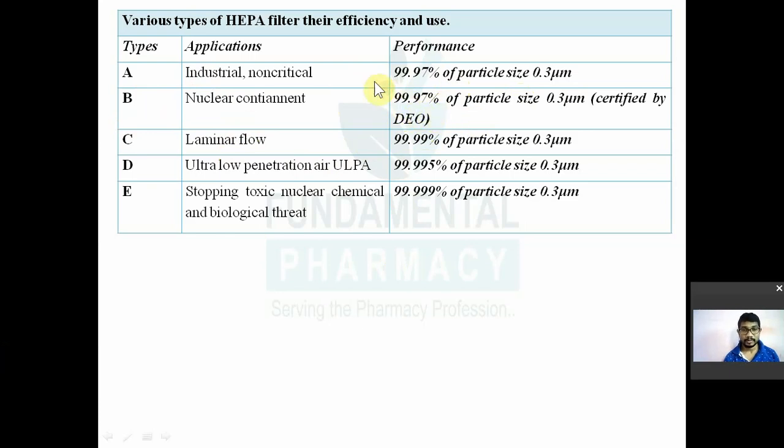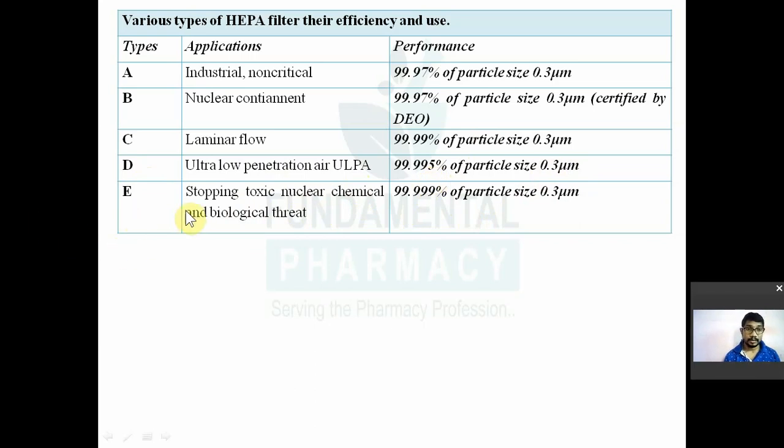Then in laminar air flow, HEPA filters should have efficiency of 99.99% to remove particles of 0.3 micron. Then your type D is nothing but the ultra low penetration air, ULPA. So they are able to remove 0.3 micron particles with the efficiency of 99.995%.